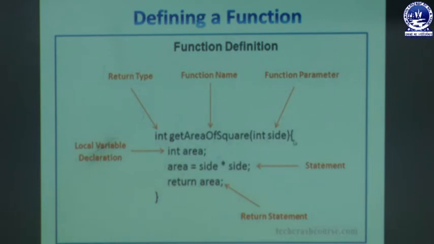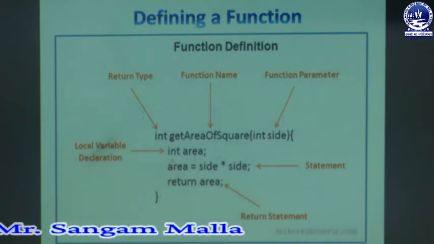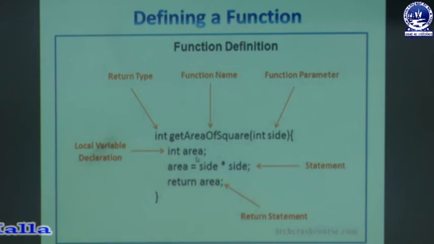Next the block of the function opens, that is the curly bracket. I have written int area here, which is the local variable declaration, because area is a variable that will be active inside this function only. Let us say we have sent the value 4 to side. Side is a special type of variable inside the function getAreaOfSquare, so 4 is stored in side. Then 4 into 4, that is 16, will be stored in area.